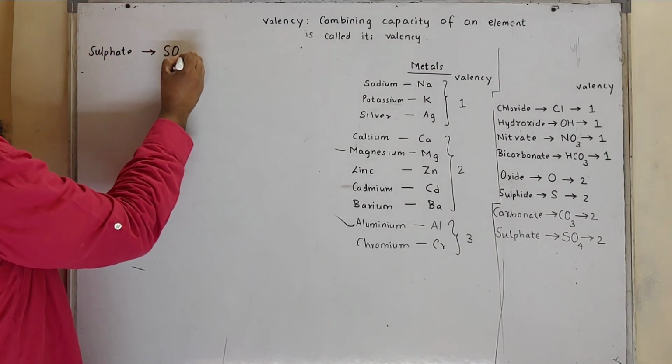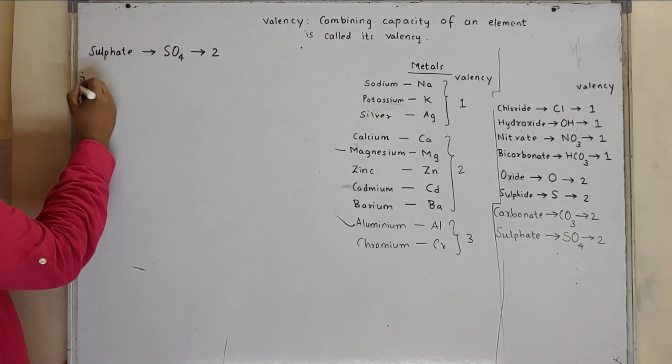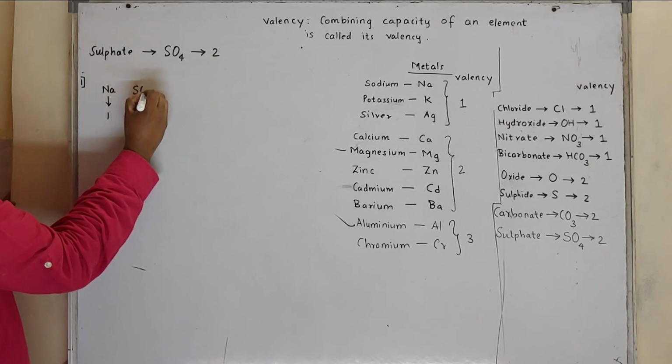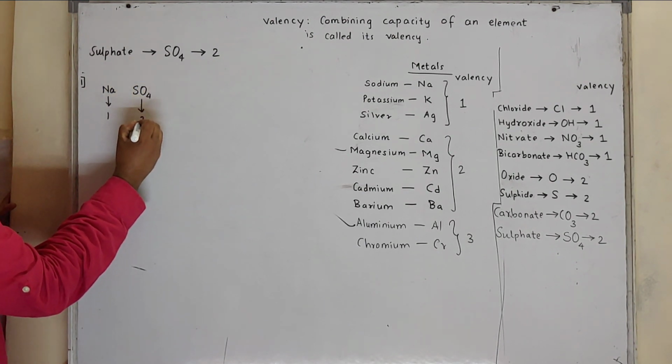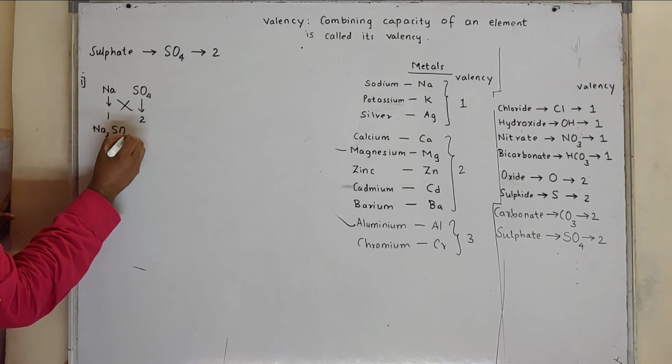Sulfate is SO4, valency is 2. So firstly sodium sulfate: sodium valency 1, sulfate is SO4, valency 2. Formula will be Na2SO4.